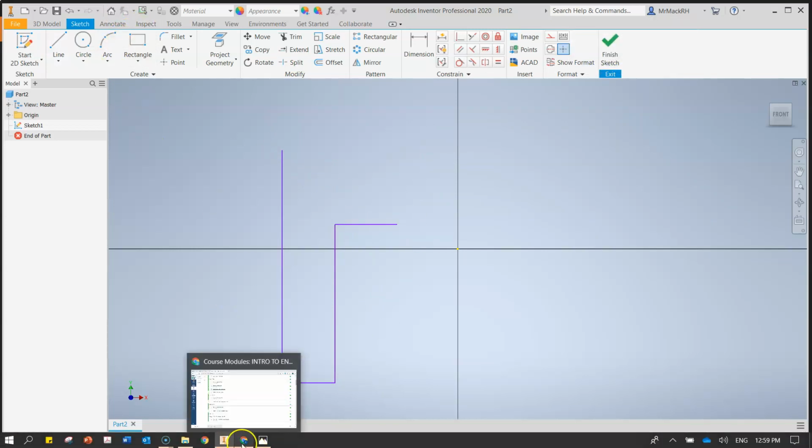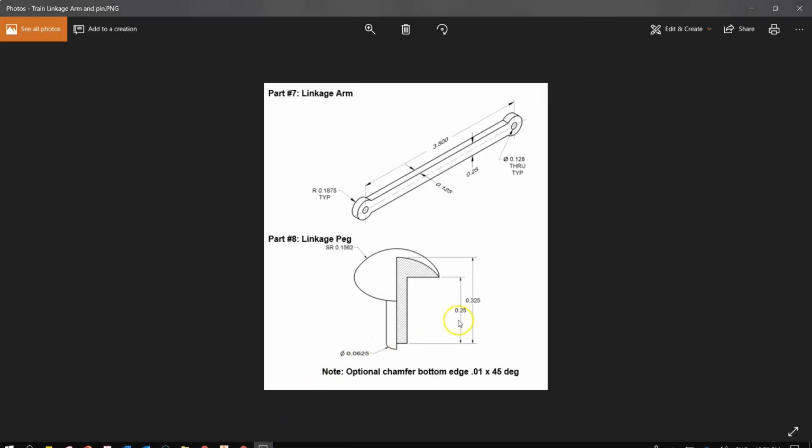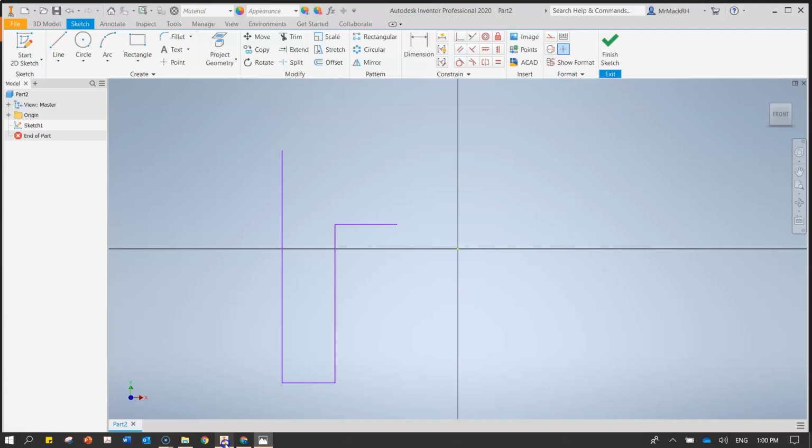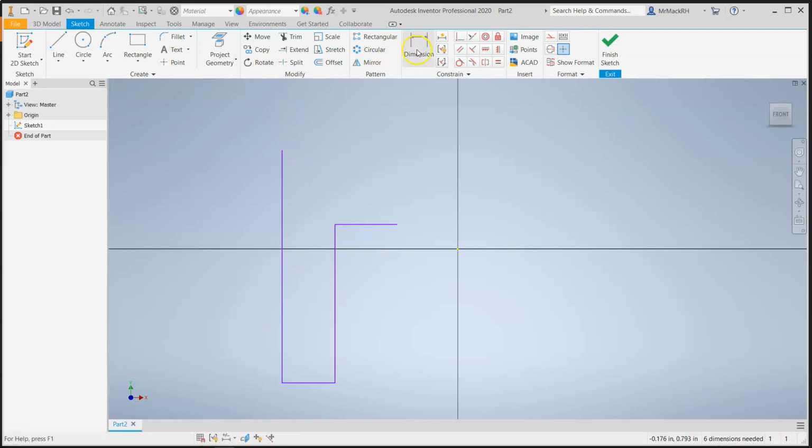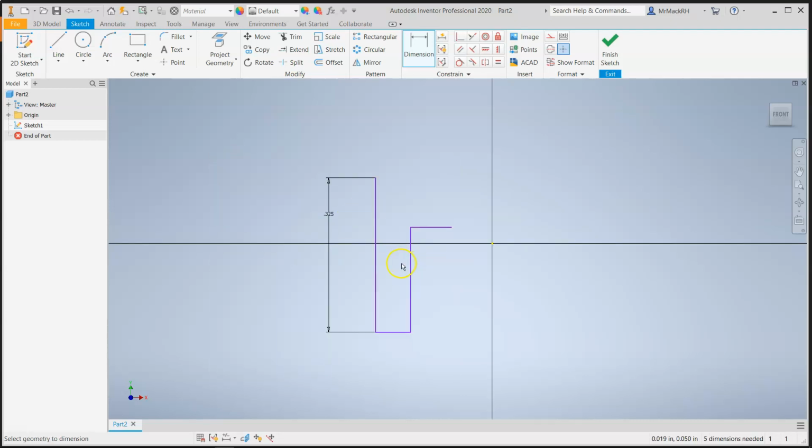Let's put some measurements on here first. We know the total height is 0.325. And we know underneath the cap is 0.25. So let's go ahead and put those in. So this one is 0.325. And then the shorter one is 0.25.